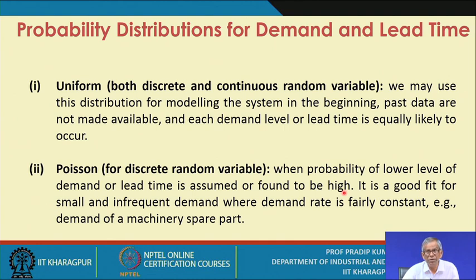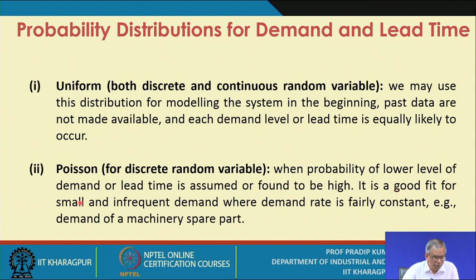This is the condition you must know. That means when you observe the system physically, you must have these observations: the lower levels of demand or lead time are occurring more frequently.